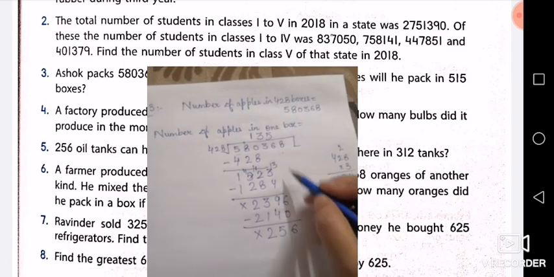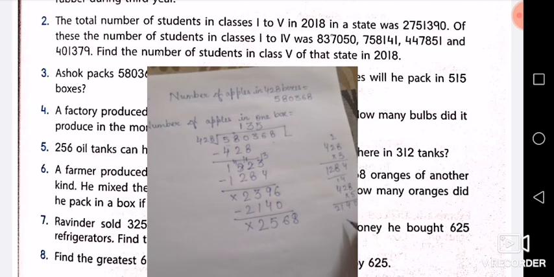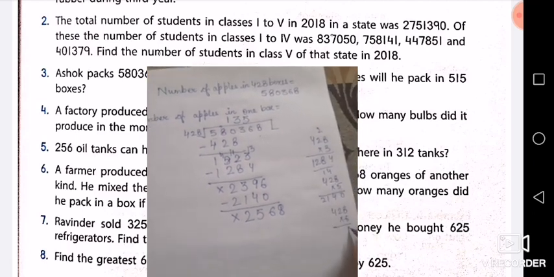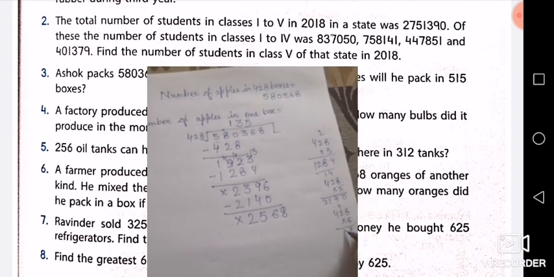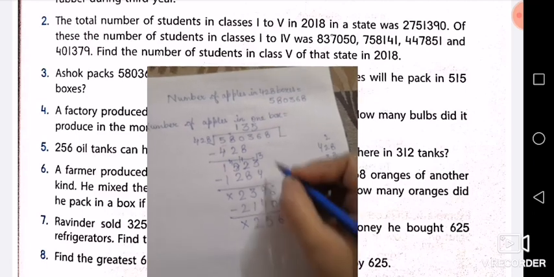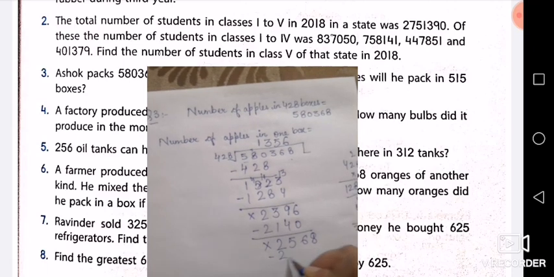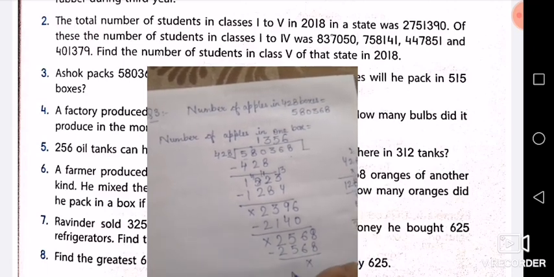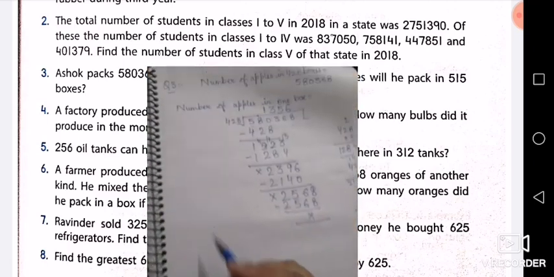Next is 8. Now it will go 6 times. 6 8s are 48, 4. 6 2s are 12, 16. 6 4s are 24, 1, 25. So now it will go 6 times and it will be subtracted whole. 2 5, 6 8, nothing will be left. Now you have got the number of apples in one box. That you will write now.